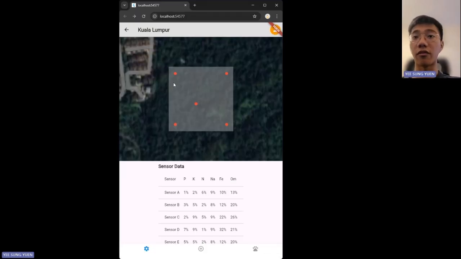Here you can see the overall area of your farm. You can hover on the red dot to see your sensor, or you can just read through the sensor table below. That is all for me.